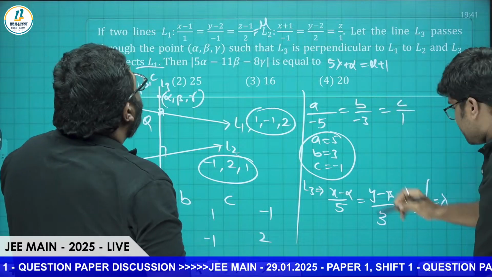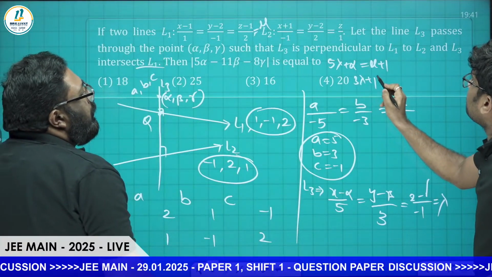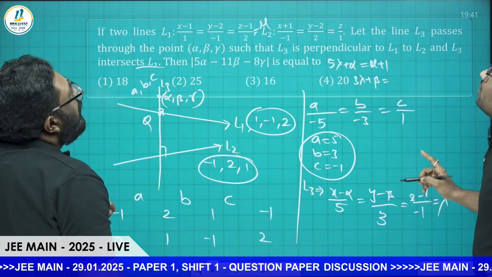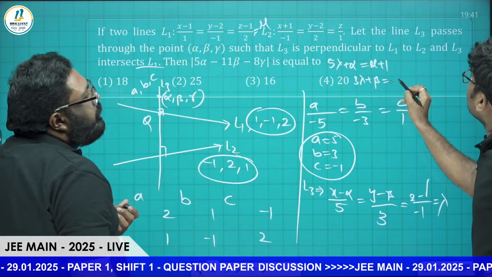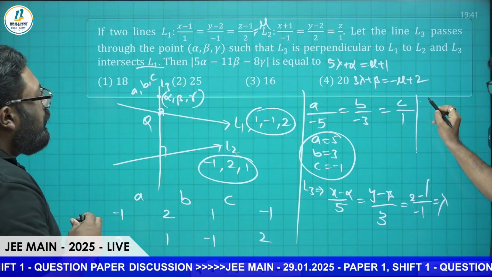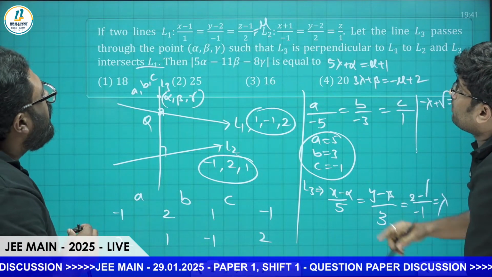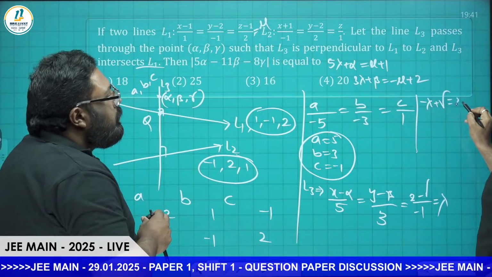The y coordinate: 3 lambda plus beta equals minus mu plus 2. The z coordinate: minus lambda plus gamma equals 2 mu plus 1.